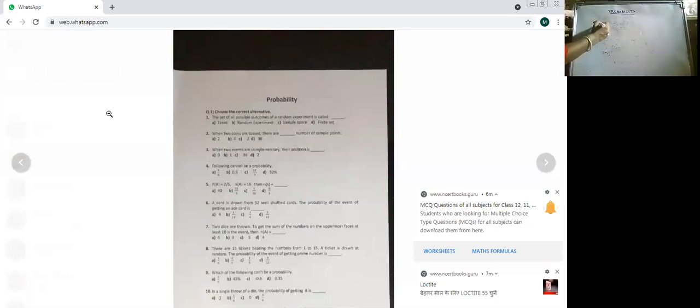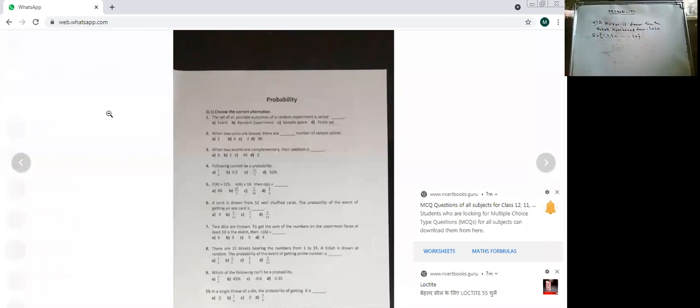You may have a ticket drawn from the tickets numbered from 1 to 20. So the sample space S would be 1, 2, 3, 4, dot, dot, dot, 20.